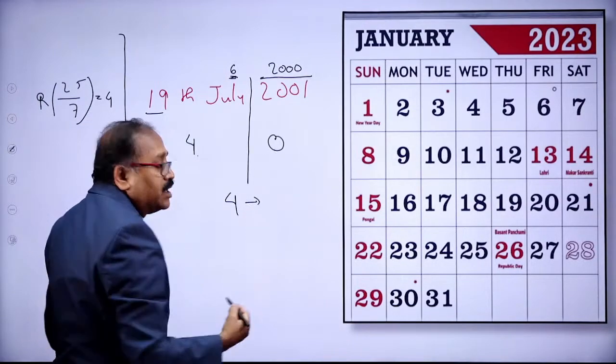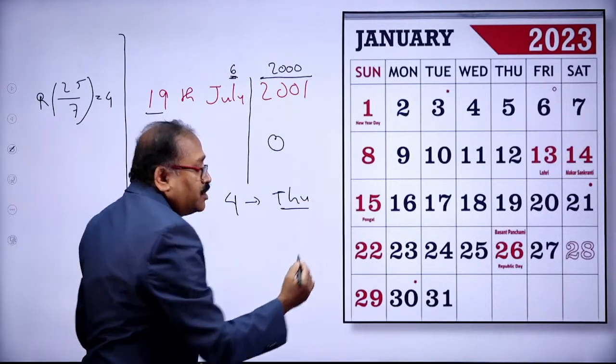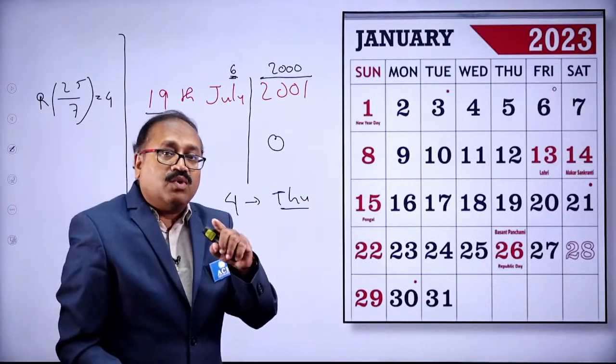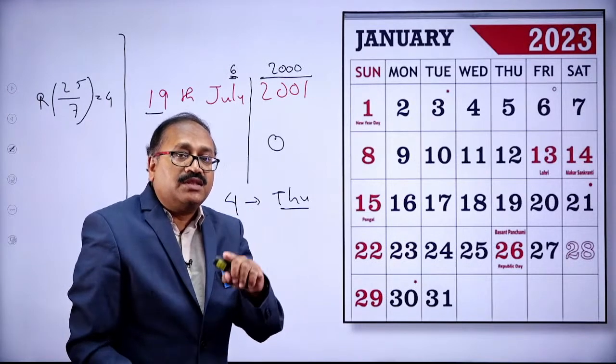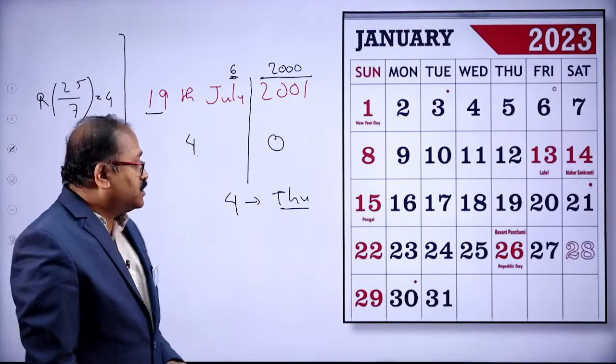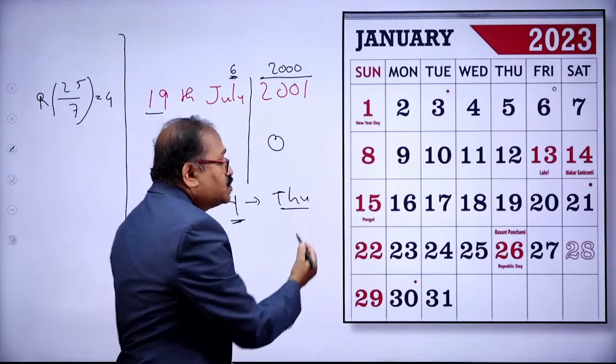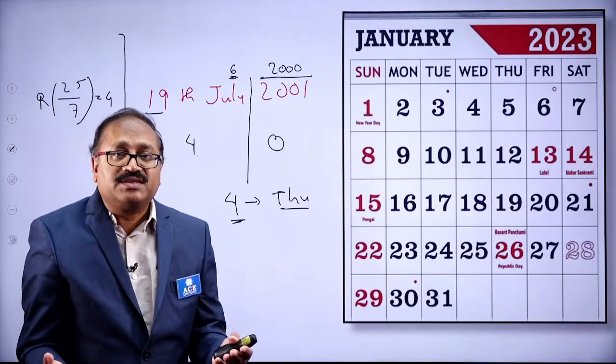If the odd day is 4, the day is Thursday. We know that 0 is Sunday, 1 Monday, 2 Tuesday, 3 Wednesday, 4 Thursday. So this smart boy Aman was born on Thursday.